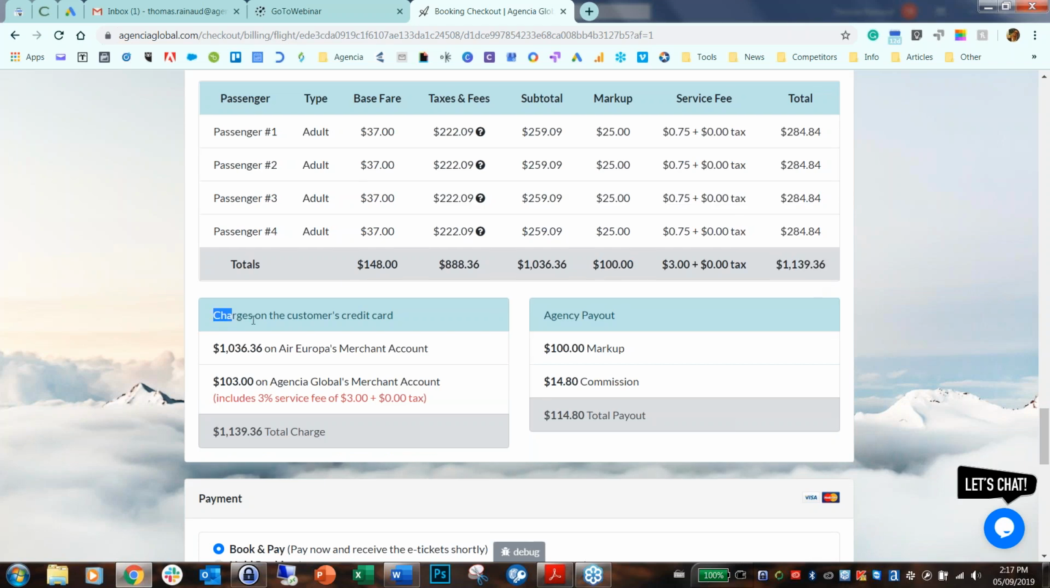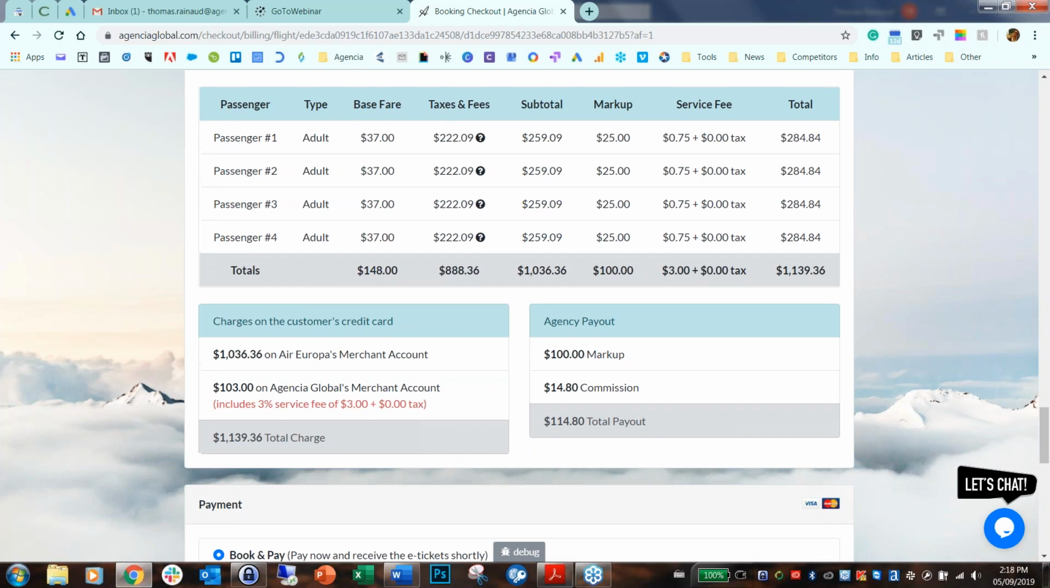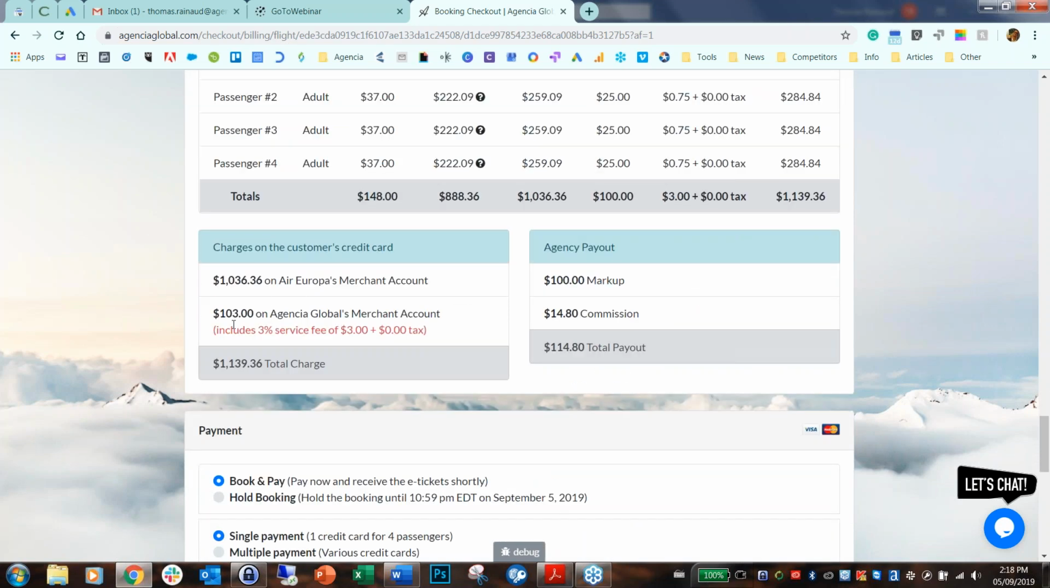But what we changed is I'm going to draw your attention here to the charges on the customer's credit card. Now you still have the same fare as you had before on Air Europa's merchant account, but you now also have an extra $103 on Agencia Global's merchant account. Why is that? It's because, as you saw earlier, Air Europa doesn't allow for an extra commission on their merchant account, but we do, obviously. We allow, in this case, $296, I believe. But that's an extra fee on your customer's credit card, right? And it's something that you would have to explain maybe to your customer.